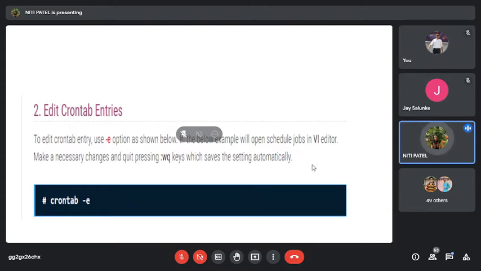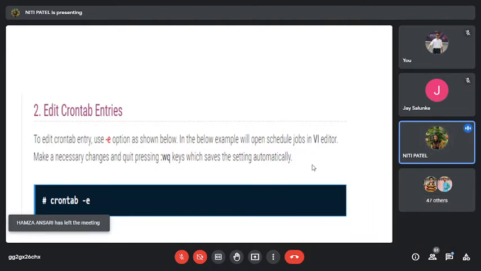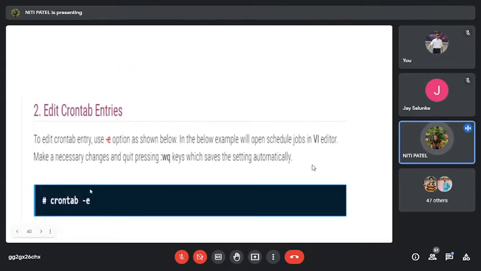Now if I have written certain commands into this, what are those commands? Say suppose I write mkdir is a command and rmdir is a command. Now if I want to edit and add 2 more commands, so how am I supposed to edit? I'm supposed to edit this particular file by using the command -e. So what is -e used for? The -e option is used to edit the crontab file which you have already created.